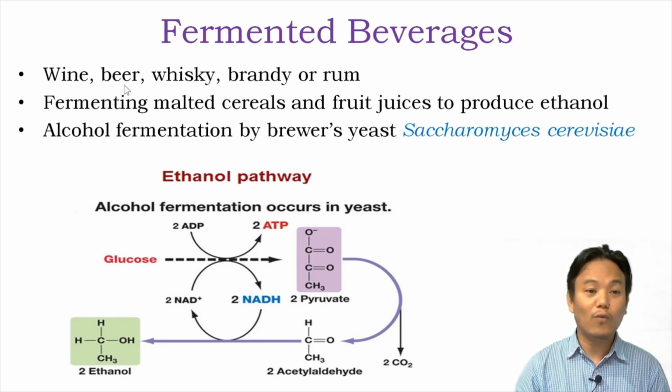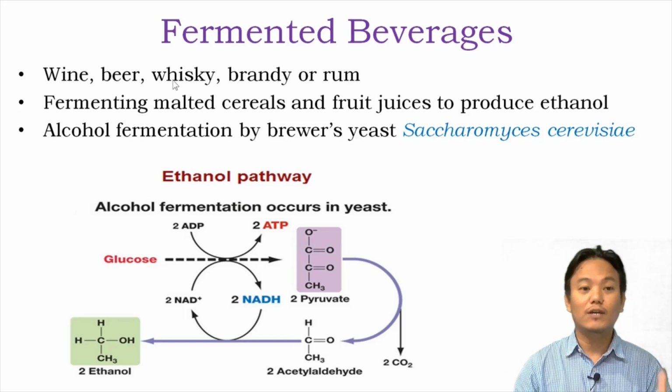Now the difference between wine, beer, whiskey, brandy and rum is that for production of wine and beer, distillation is not required. Whereas for the production of whiskey, brandy and rum, a distillation process is required, during which the alcohol concentration is increased. So if you compare wine and beer, they will contain less concentration of alcohol, whereas whiskey, brandy and rum will contain more. You must check what the distillation process is. So Saccharomyces cerevisiae is used for the production of fermented beverages. Here the useful microorganism is brewer's yeast, or Saccharomyces cerevisiae.